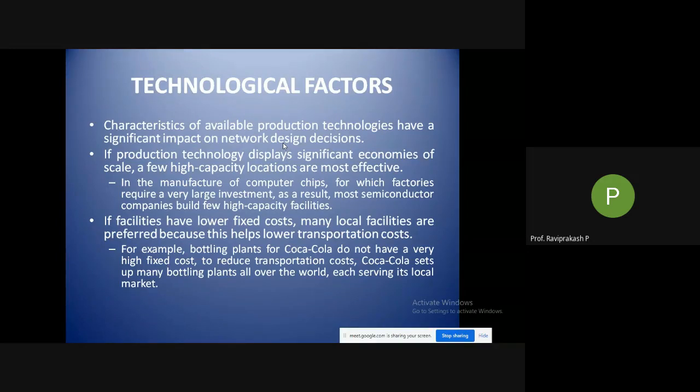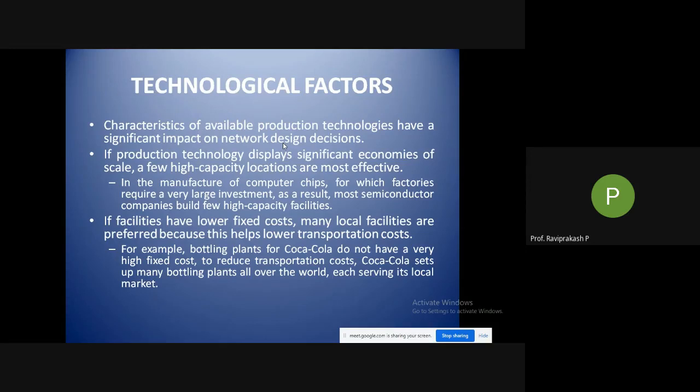So how well are you integrating the technology in your supply chain? This will impact in a very large way the design of your supply chain network. How much technology are you using? Based on that, your supply chain network is built.